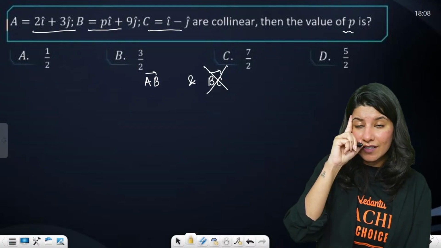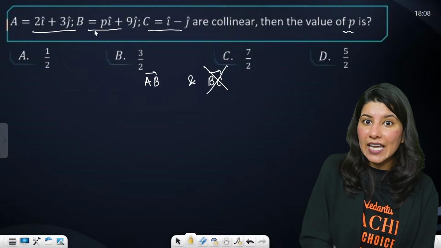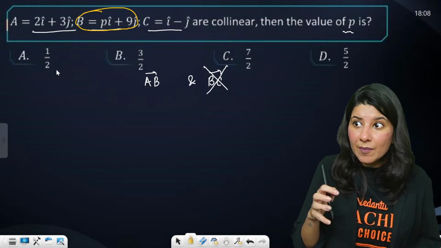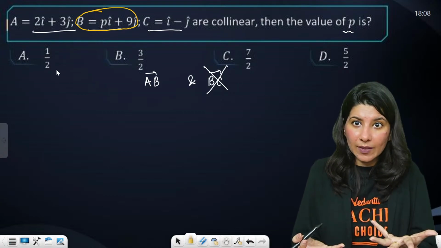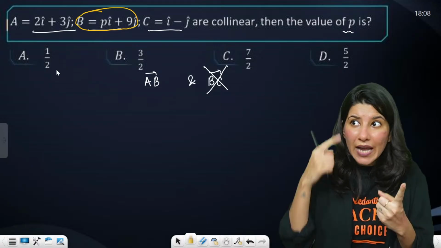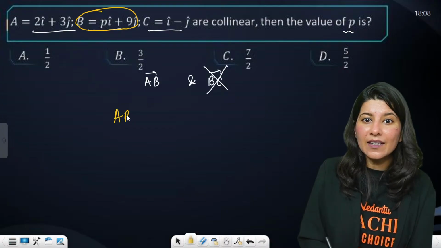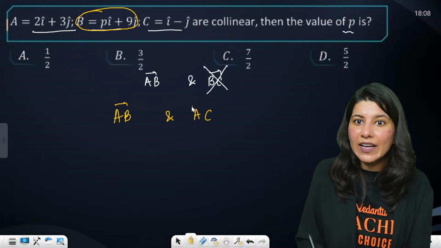So right here, you apply your brains. See, the B vector is unknown, so you can't keep putting that unknown vector every time. You want one unknown and one known. That will make more sense. Yes or no? So AB and AC vector will make more sense.